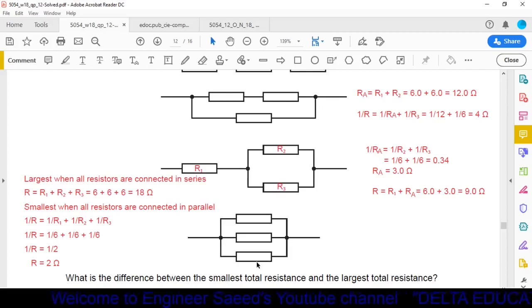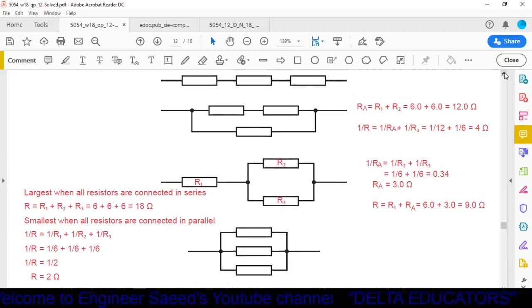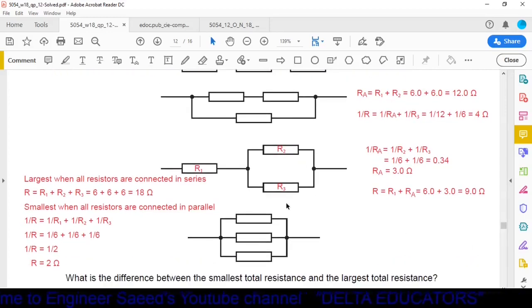So here what we have to find out? We have to find out the difference between the smallest and the largest total resistance. Now the largest resistance will be in the first case when all the resistors are connected in series, and the smallest value will be in the last case when all the resistors are connected in parallel.